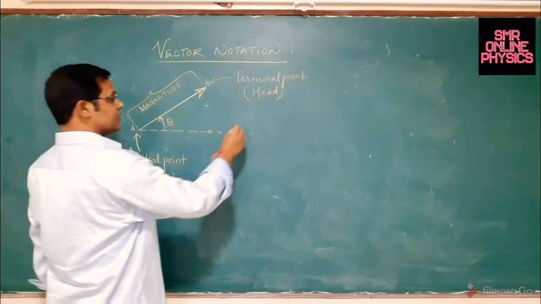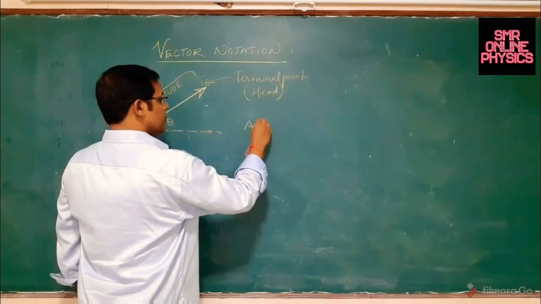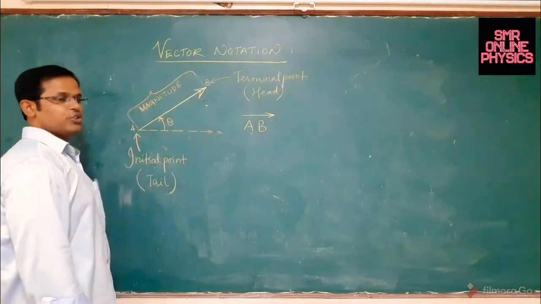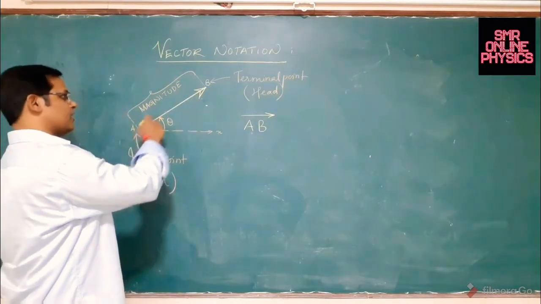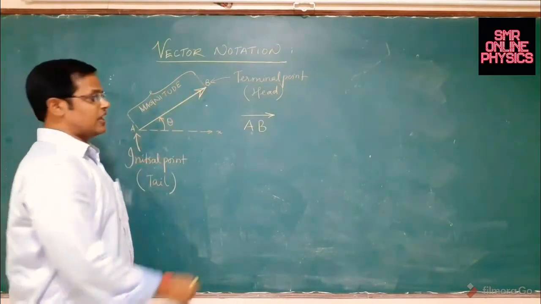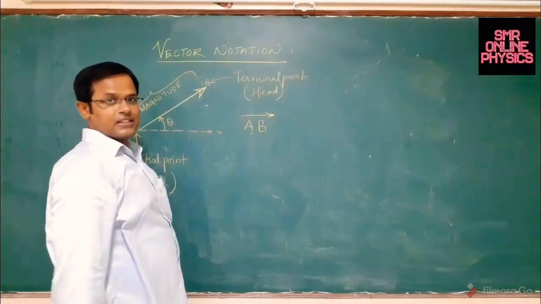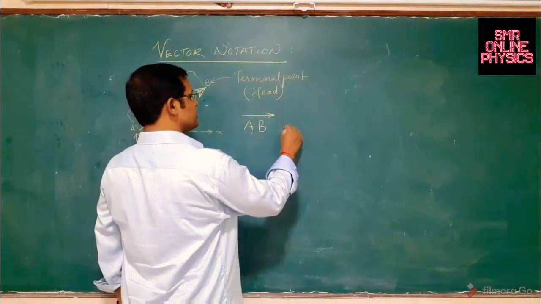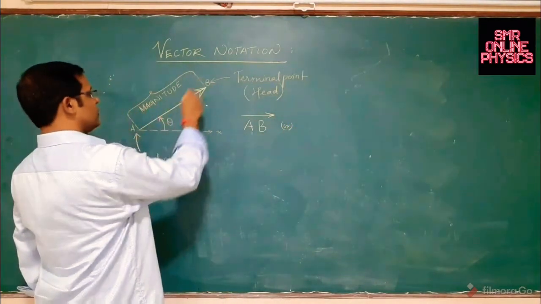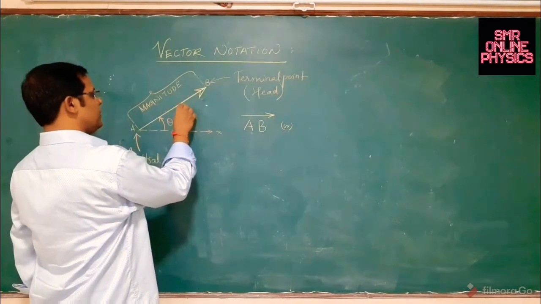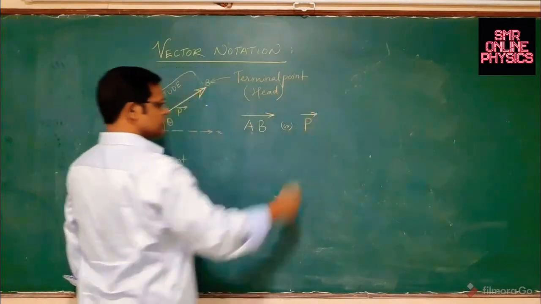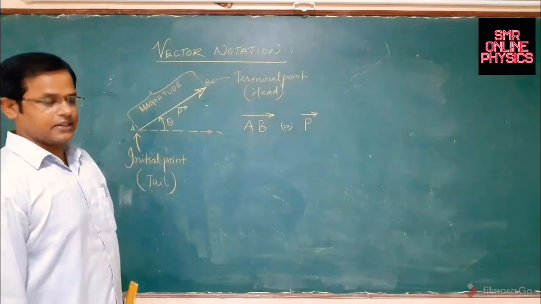This vector I will write something like this. This is your vector AB. There is an arrow above the alphabetical symbol notation. That is a symbol that it is a vector. Or you can just call it vector P. Your choice, you can represent it with a single alphabet also. That is how we represent a vector.